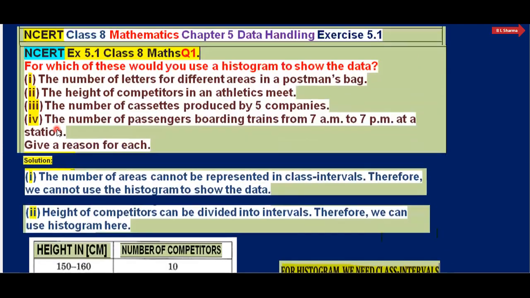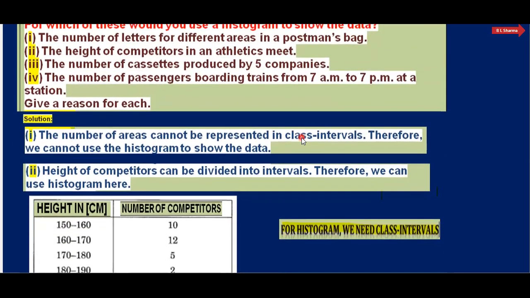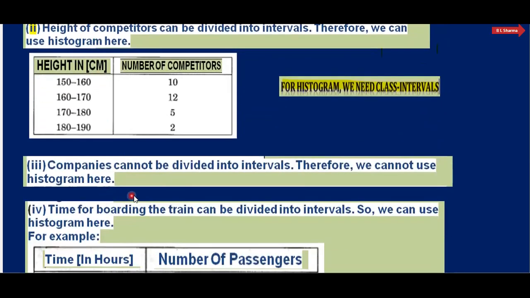For the third part, the number of cassettes produced by 5 companies. क्या हम इसके लिए हमारे पास क्लास इंटरवल है? देखिए, companies cannot be divided into intervals. Therefore, we cannot use histogram here. तो थर्ड पार्ट के लिए हम इसके लिए हिस्टोग्राम का यूज नहीं कर सकते.